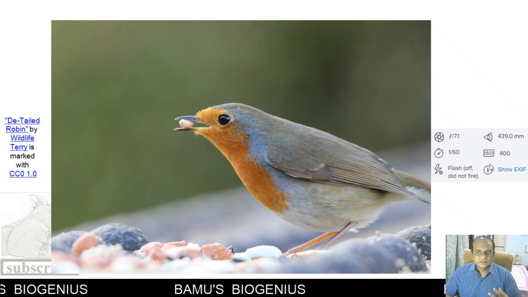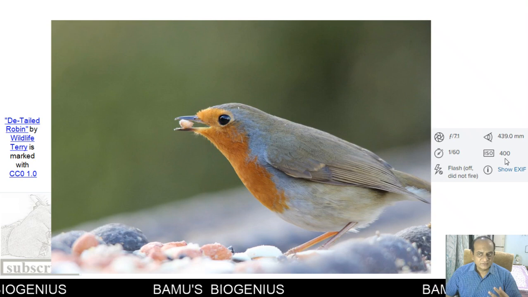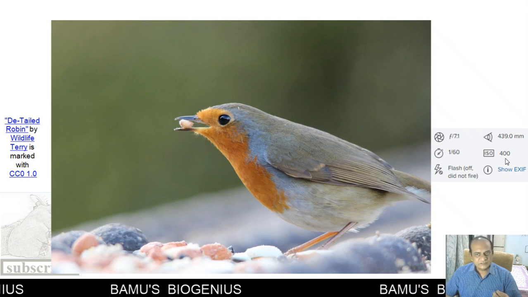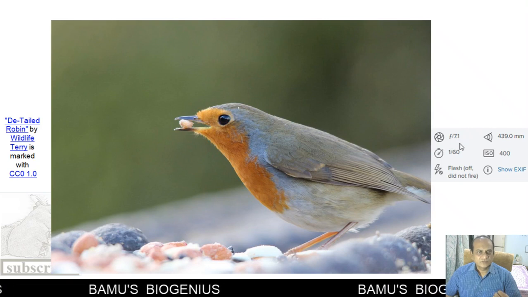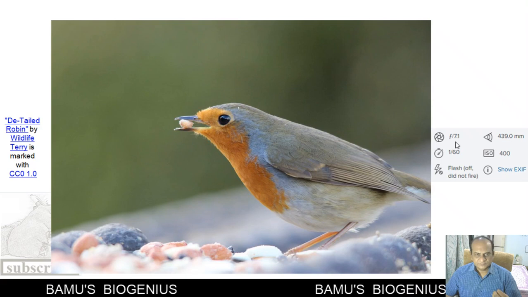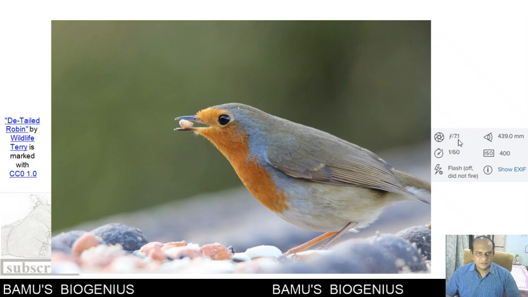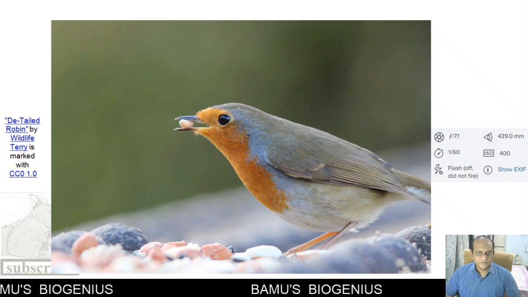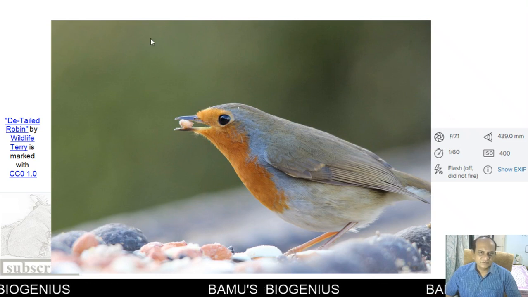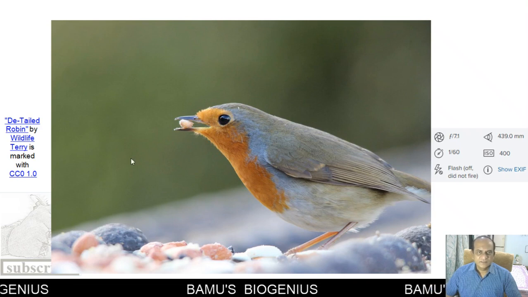So 400 ISO is taken, and this photograph is taken at f-stop 7.1, near about 8, 16, 20, that means towards the smaller side. So that's why the depth of field is very shallow.